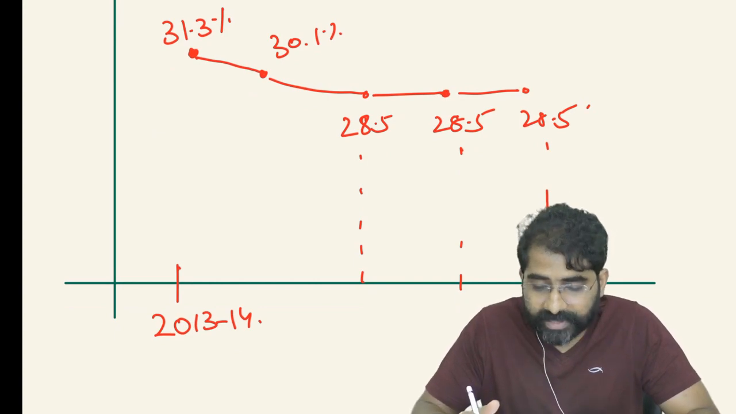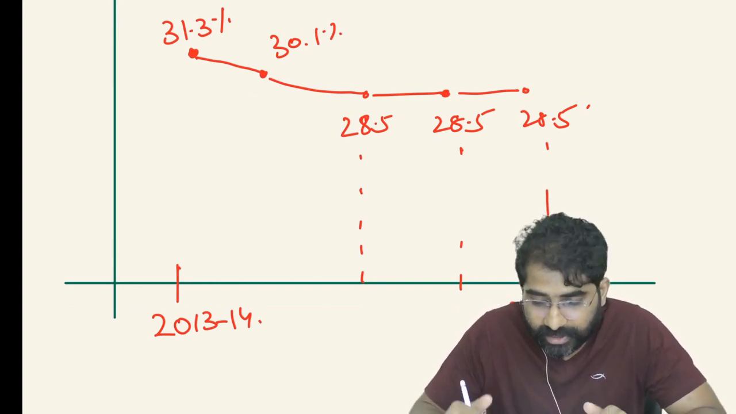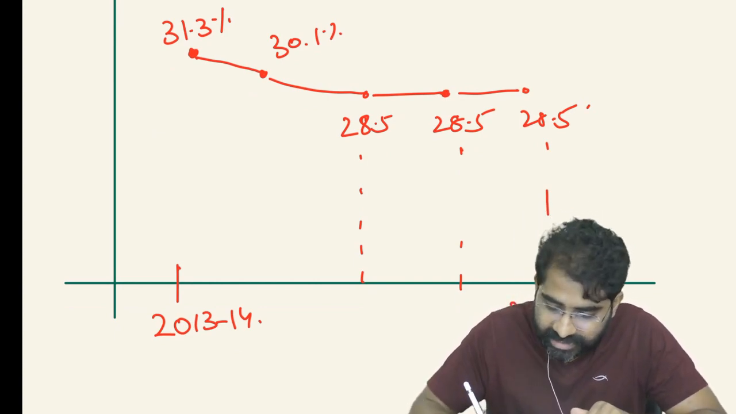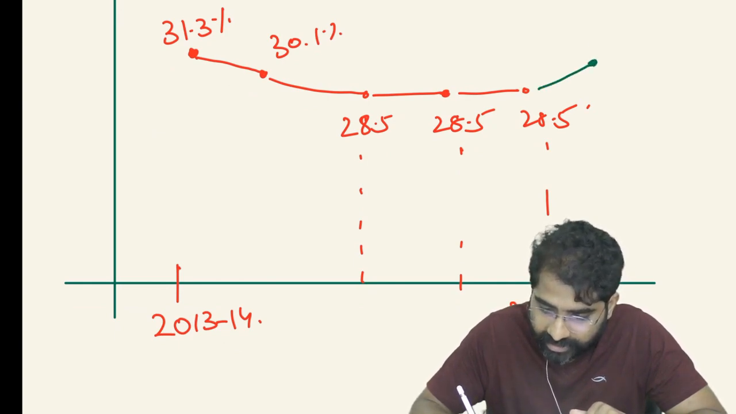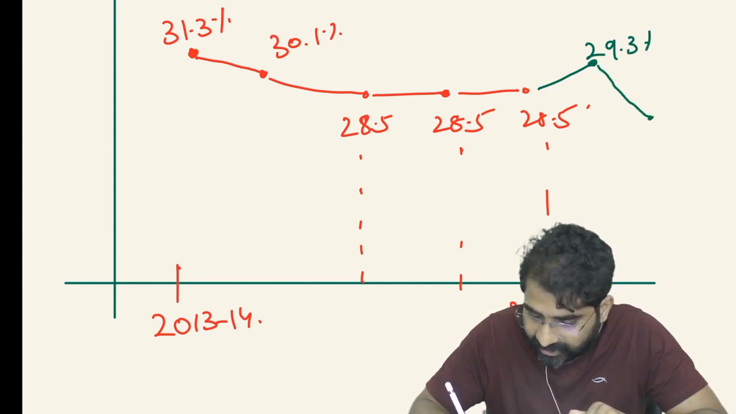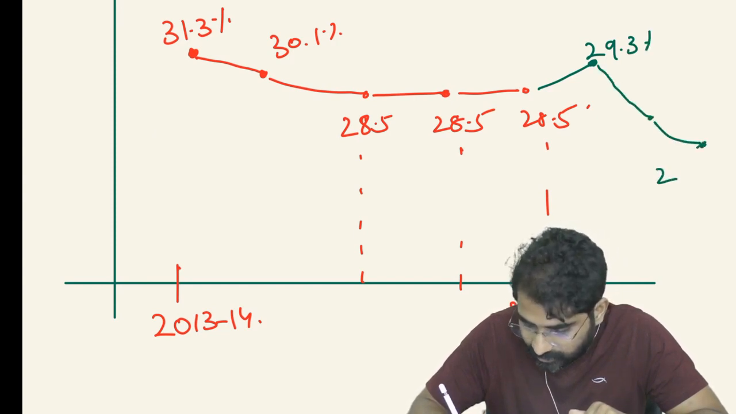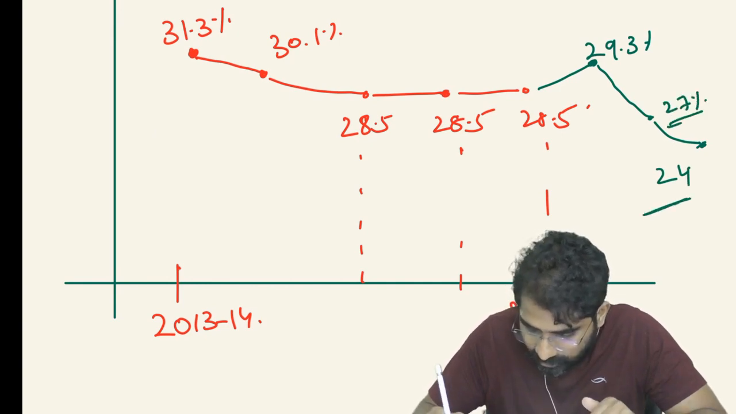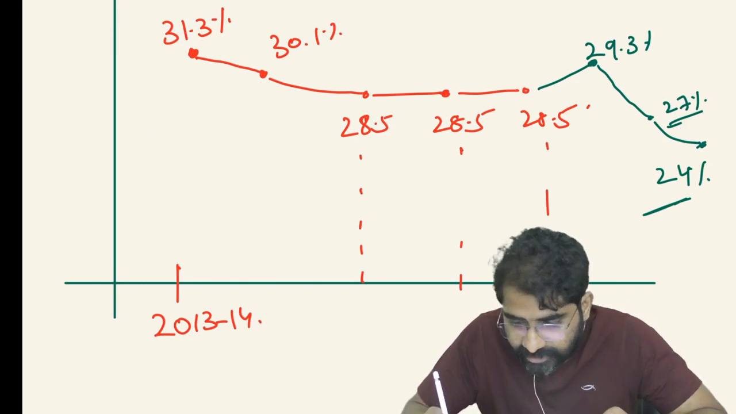So it went on decreasing, but after 17-18 the trend changed a little. That means from 28.5%, in 18-19 it went to 29.3, and then again it went down to 27.24%. So this is the trend which you find with respect to investment.